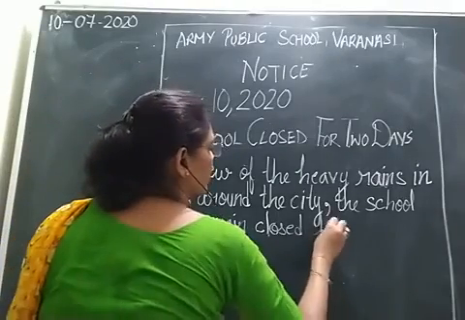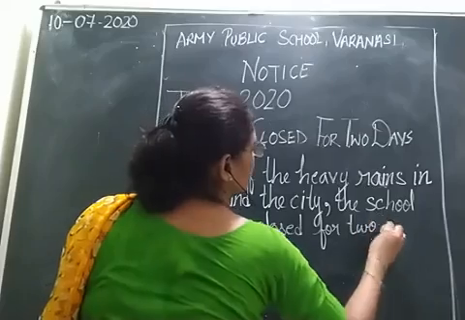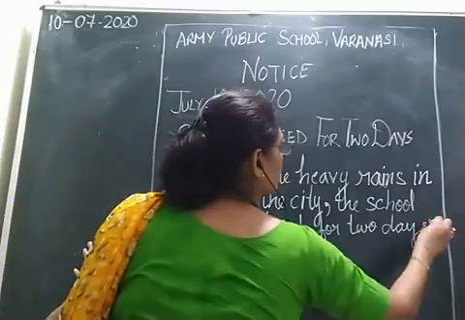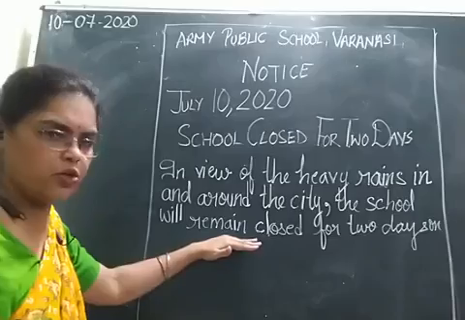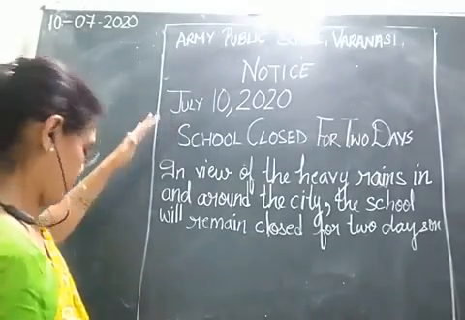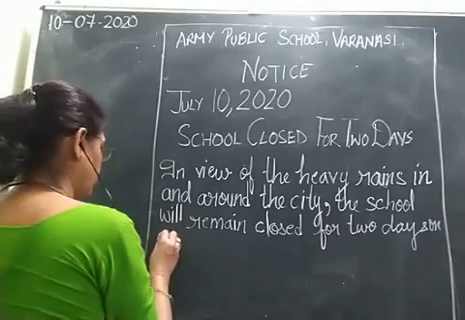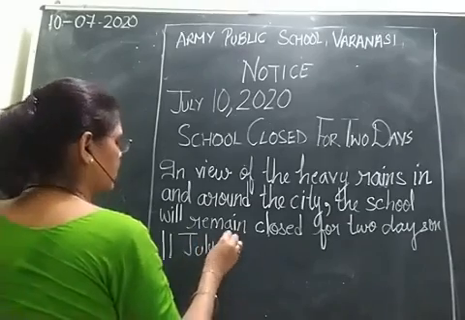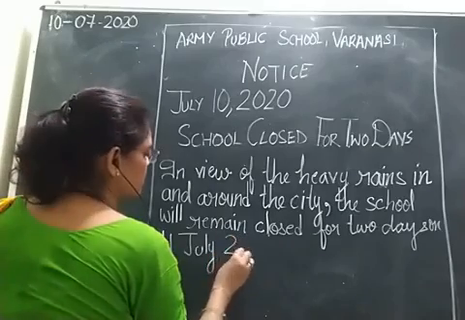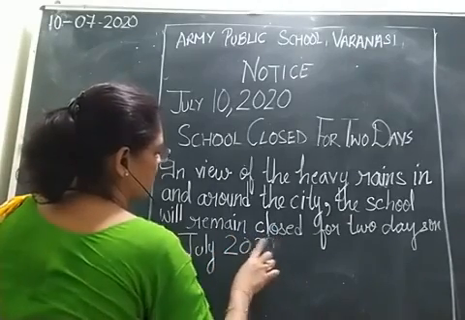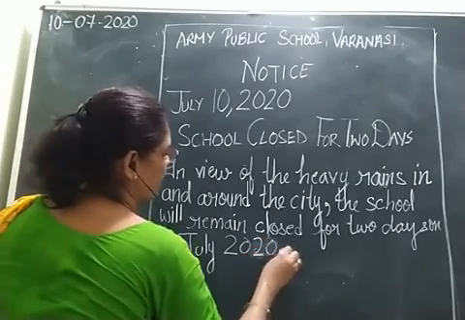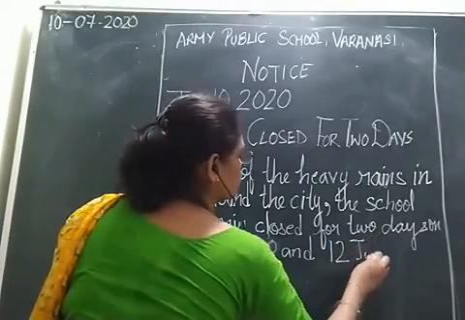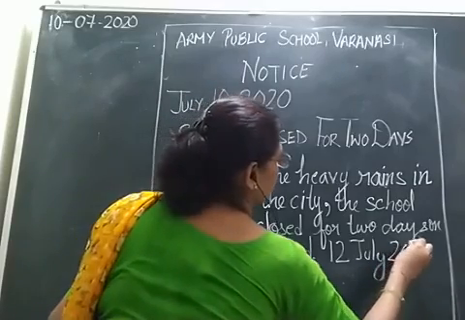for 2 days on. Now you need to give any 2 dates, so today is 10th, so we'll be writing on 11th July 2020 and 12th July 2020।